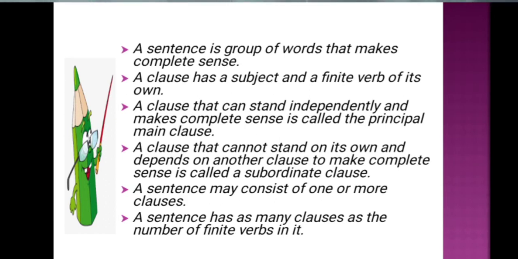What is an independent clause? A clause that can stand independently and makes complete sense is called the principal or main clause. What is a subordinate clause? A clause that cannot stand on its own and depends on another clause to make complete sense is called a subordinate clause. Moreover, a sentence may consist of one or more clauses.